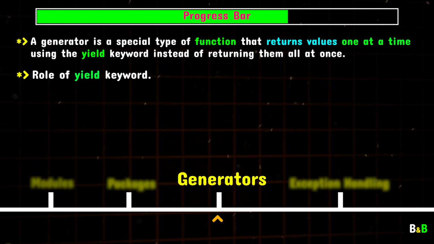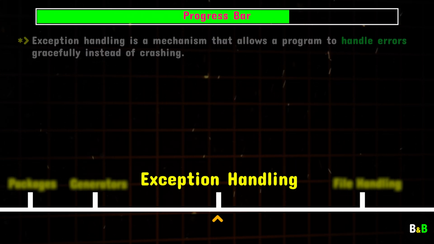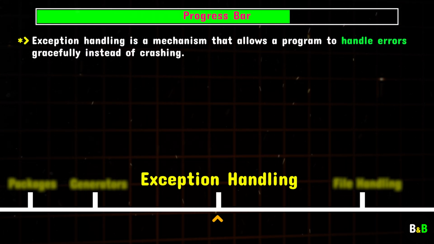And now, we move to another critical section of our Python learning journey: exception handling. Exception handling is all about managing errors that might occur while your program is running. Errors are inevitable, but Python gives us powerful tools to handle them gracefully. By using these tools, we can ensure our programs keep running smoothly even when unexpected issues arise.